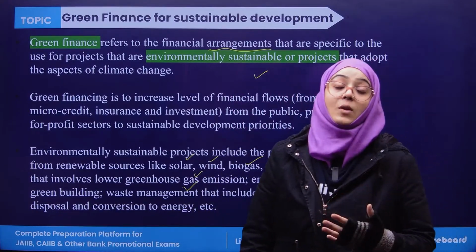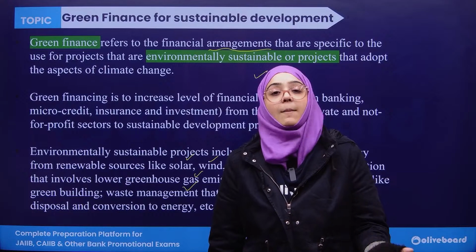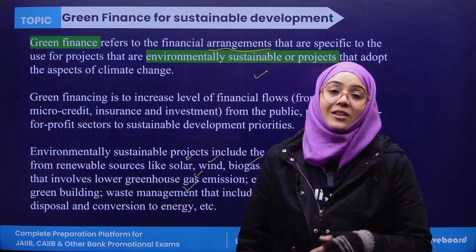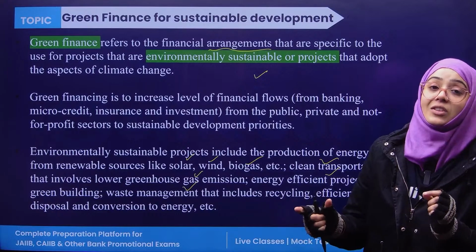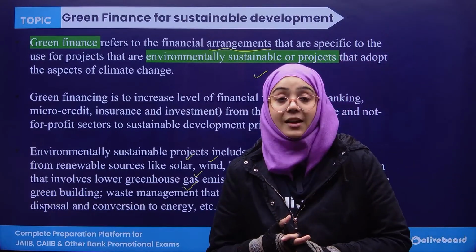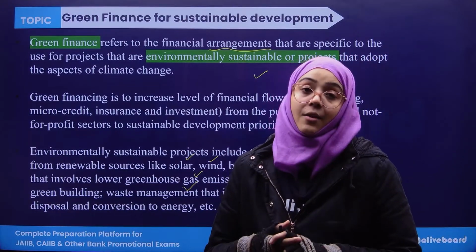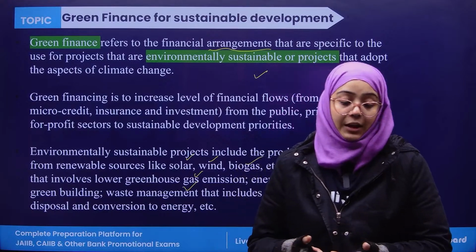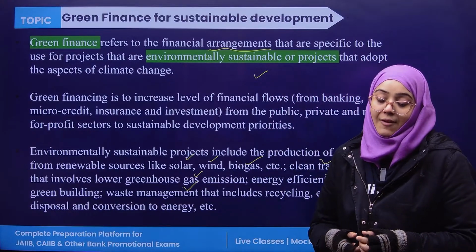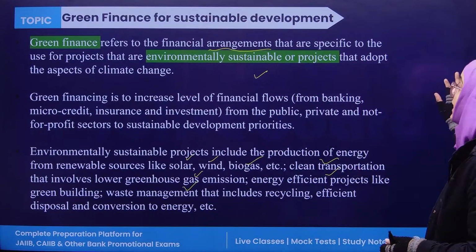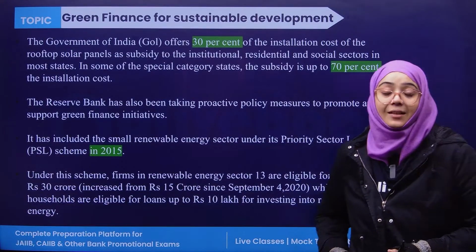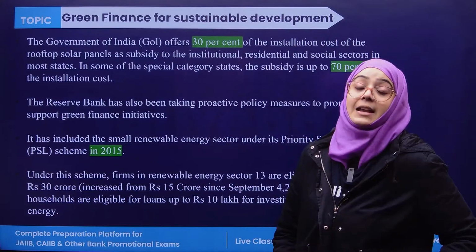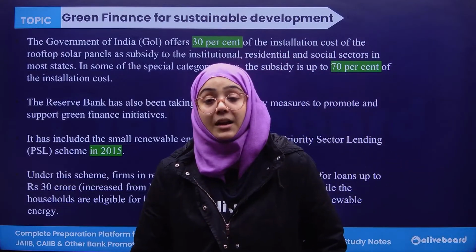So if the loan has been provided for these types of projects, if financial support is provided especially to these types of projects, then the finance is called green financing. Then the finance is called what? Green financing. Clear?